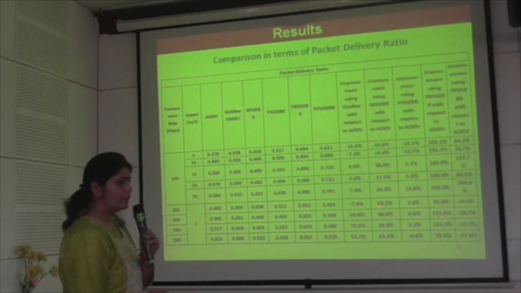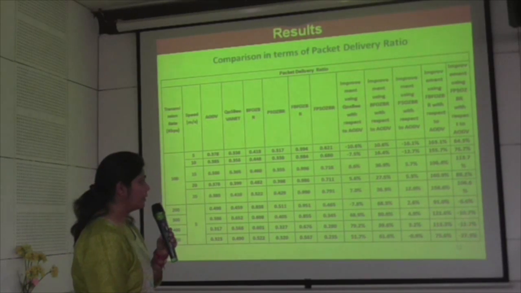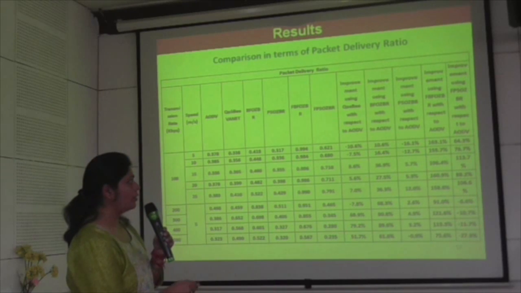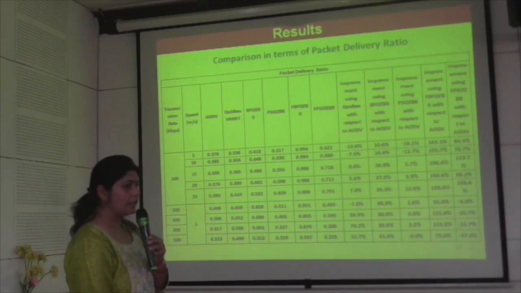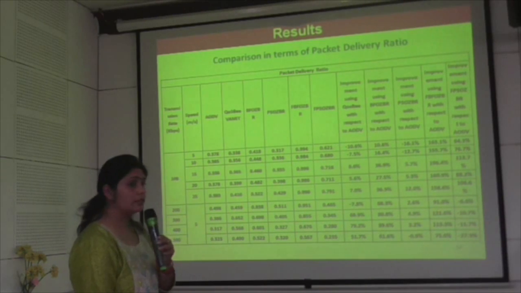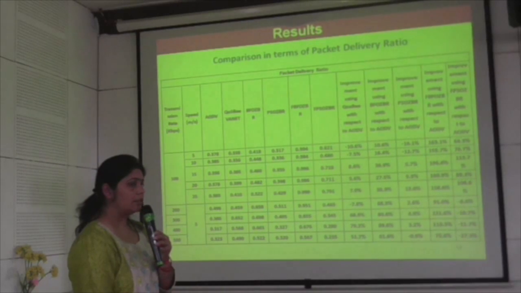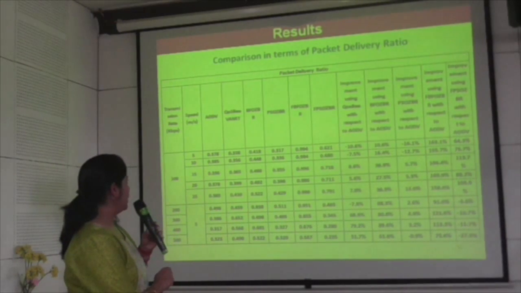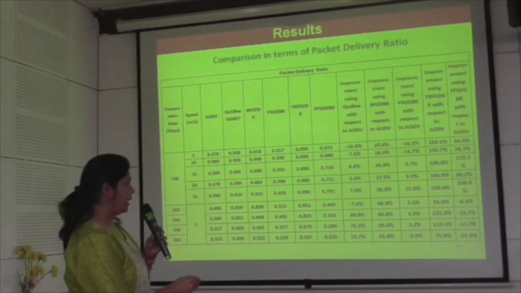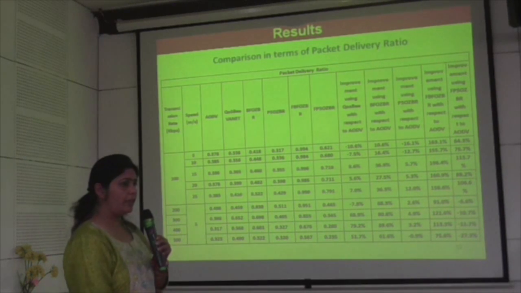But minus 10%, 11% means what? So it means the packet delivery ratio of FPSOZBR is less in these cases. Minus percentage, minus means... Minus means that, sir, I have subtracted the FPSOZBR packet delivery ratio from AODV and divided by this, in terms of percentage.